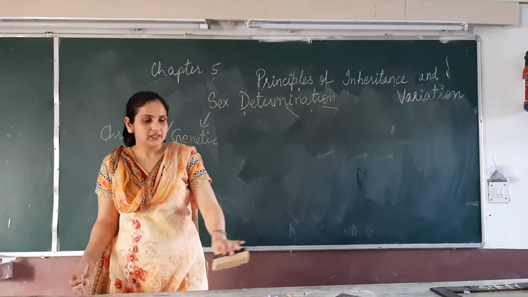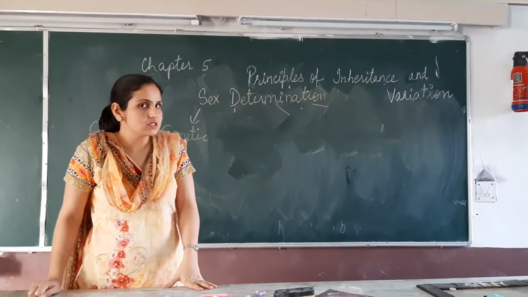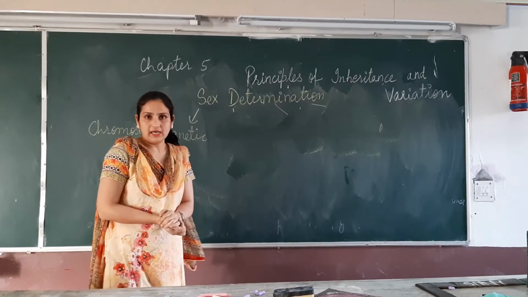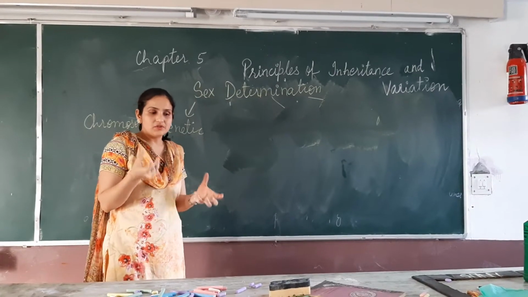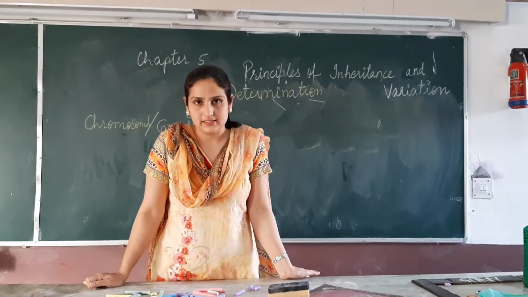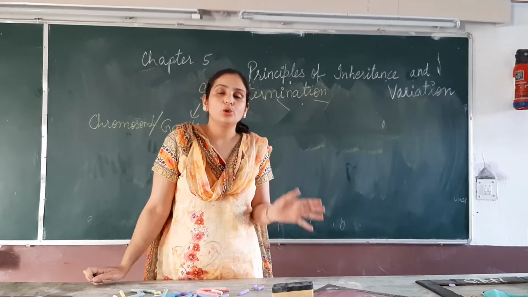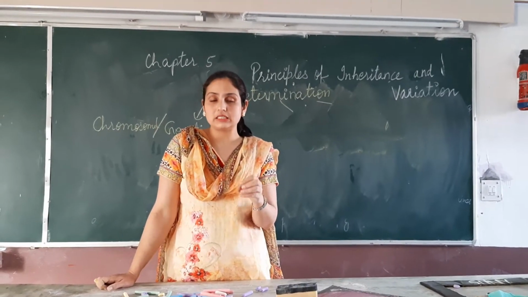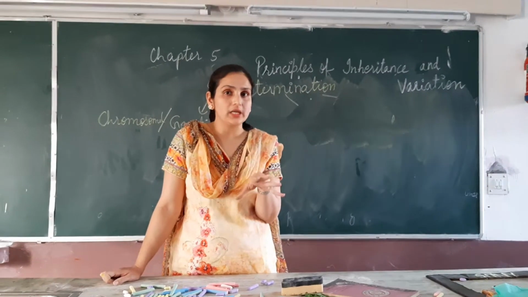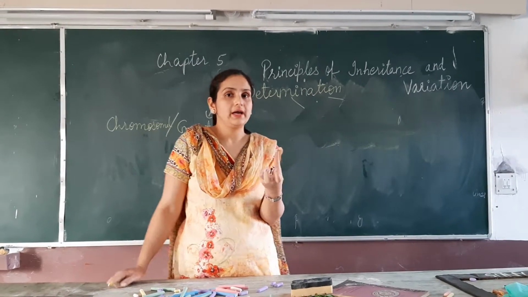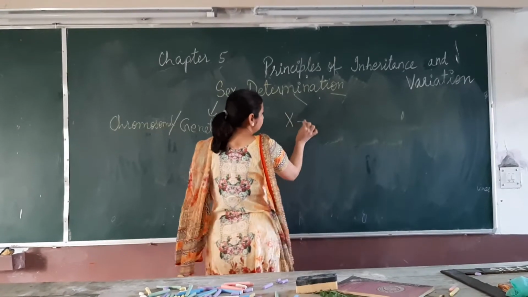In the year 1831, there was a German biologist scientist named Henke. He was working on some insects, and during the experiments he observed a body present in the nucleus of these insects. He was studying spermatogenesis, and he saw a body present in the nucleus of the sperms. He named this body the X body.